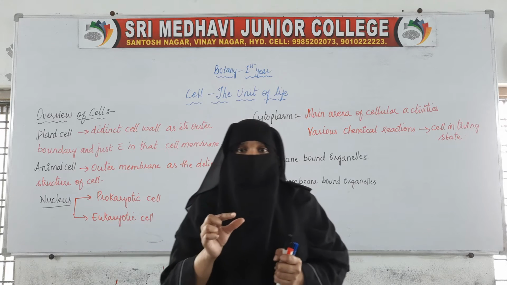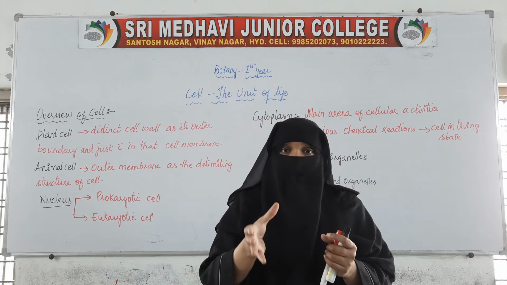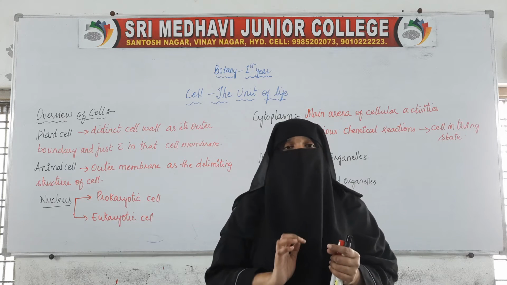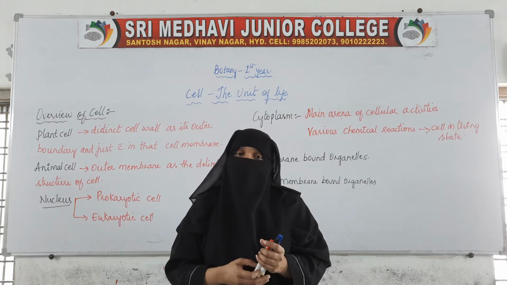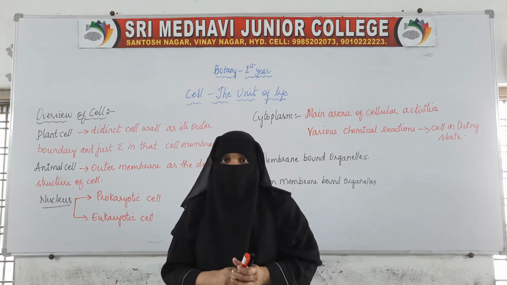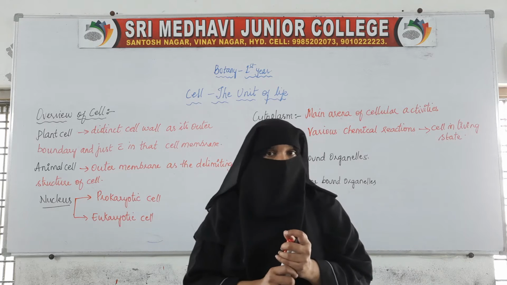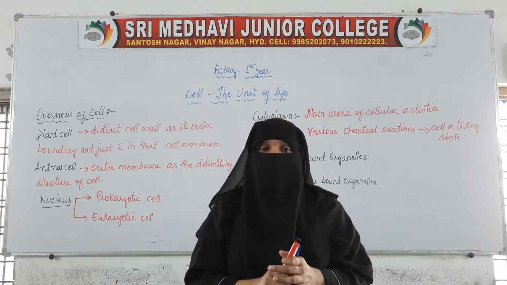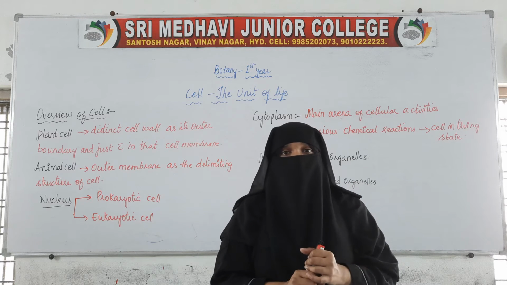Whatever the structure is given, whether it is the structure of an organ or of an organism, the structure is given by the cell and the function is also performed by the cell itself. So that is why the cell is called the basic structural and functional unit of living organism. We have seen the cell theory, which was proposed by Schleiden and Schwann and later modified by Rudolf Virchow.